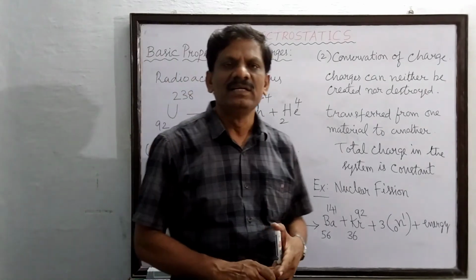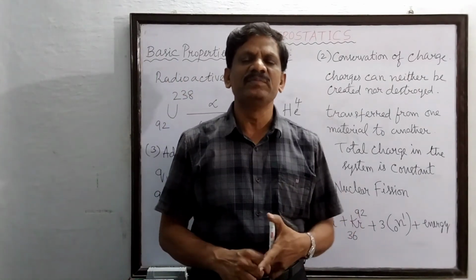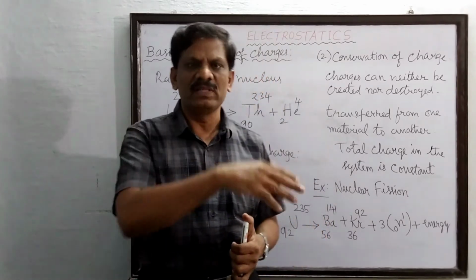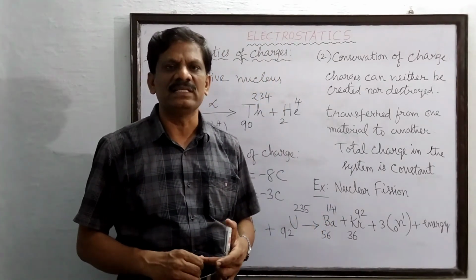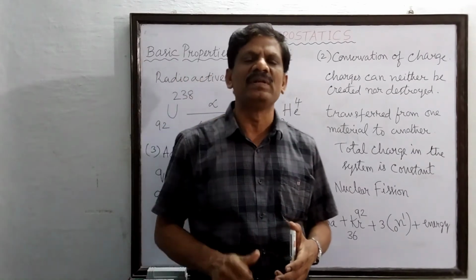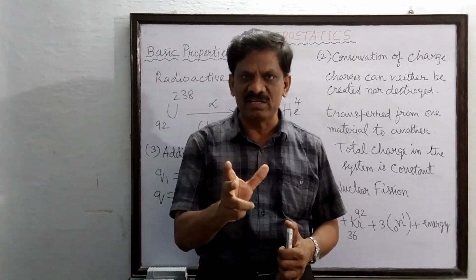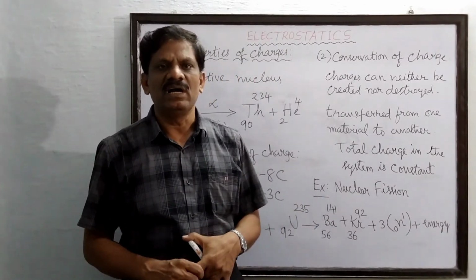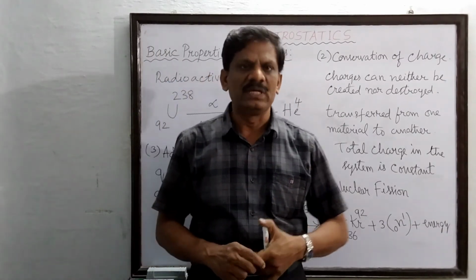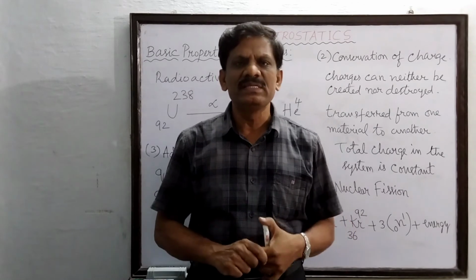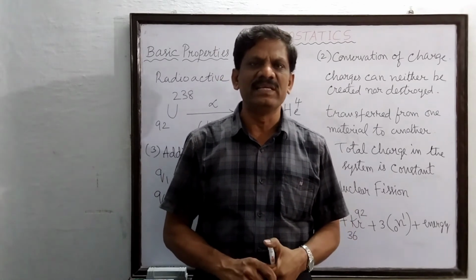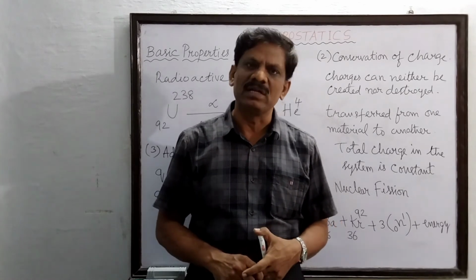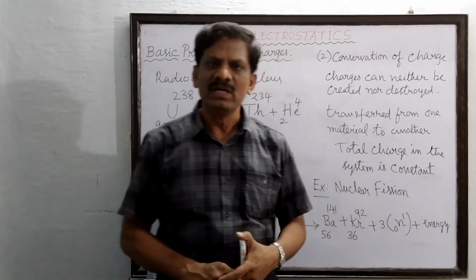We have studied that quantization of electric charge means that the charge transferred from one body to the other is said to be quantized. That means it is an integer multiple of the basic unit of charge e, where e is the electronic charge or the charge of a proton, and the magnitude is 1.6 into 10 power minus 19 coulomb. Negative for an electron and positive for a proton. So Q is equal to n into e.